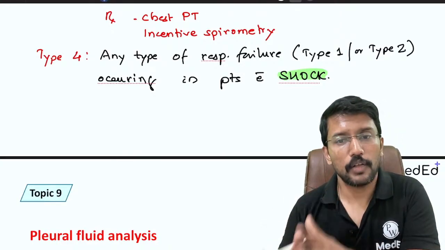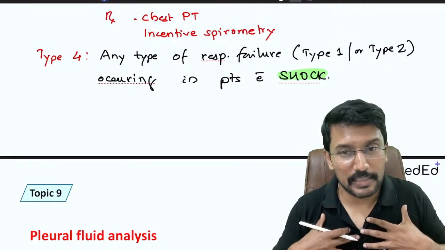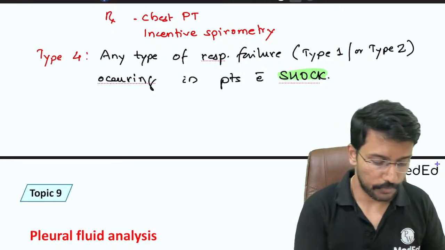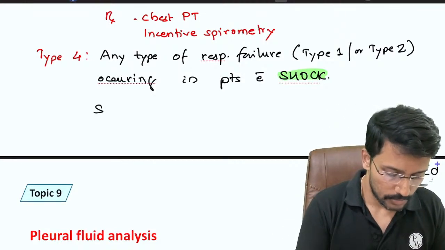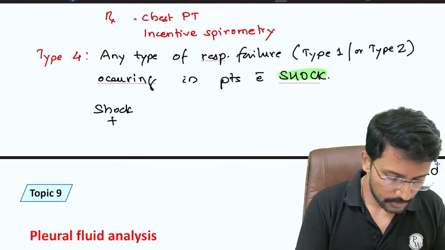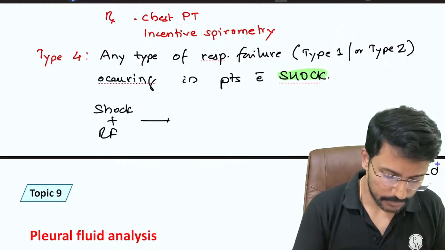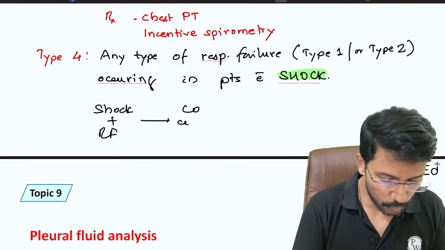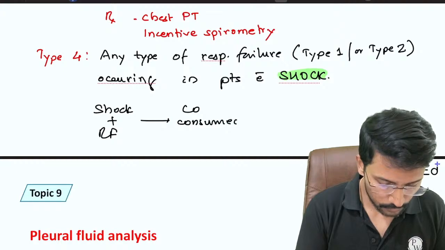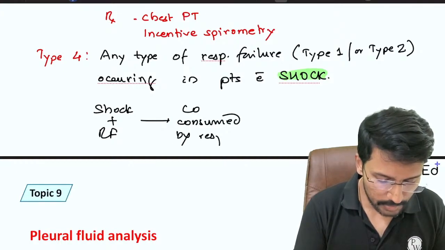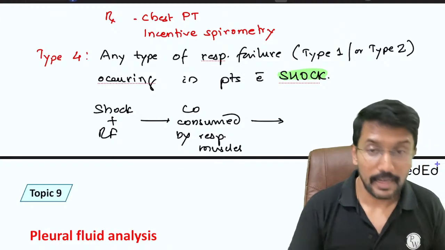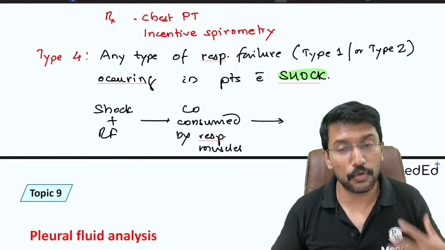Most of the cardiac output is taken up by the respiratory muscles. So when you have shock plus respiratory failure, the cardiac output is consumed by respiratory muscles, and less blood is going to your vital organs.